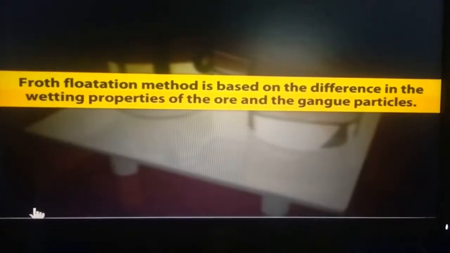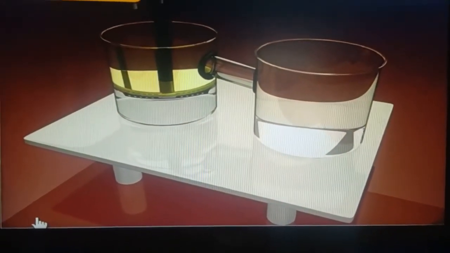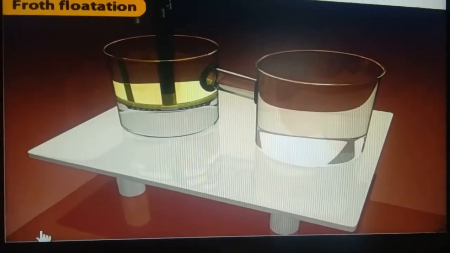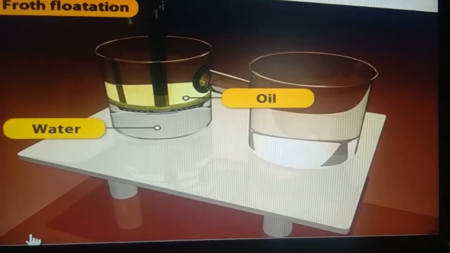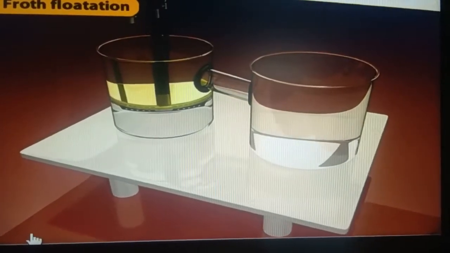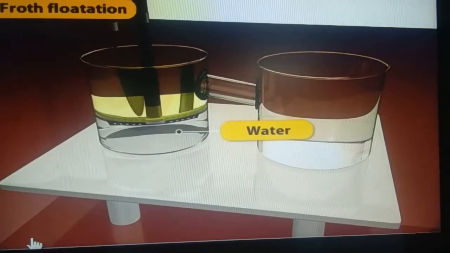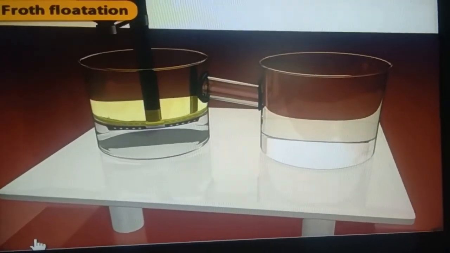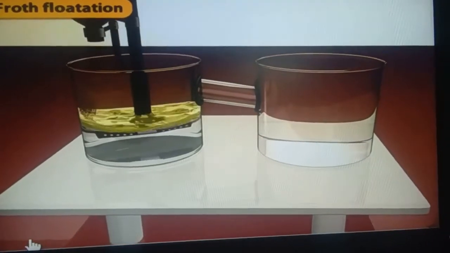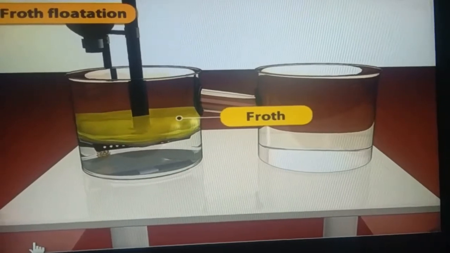Now the next process, the froth flotation method, is based on the difference in density of the ore and its impurities, which is discussed here. We can watch now. Pine oil is mixed with water and used for preparing foam, and powdered ore is put in this chamber, and a strong air current is passed into this chamber.